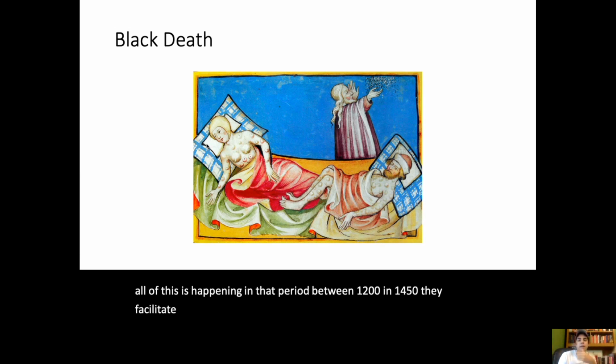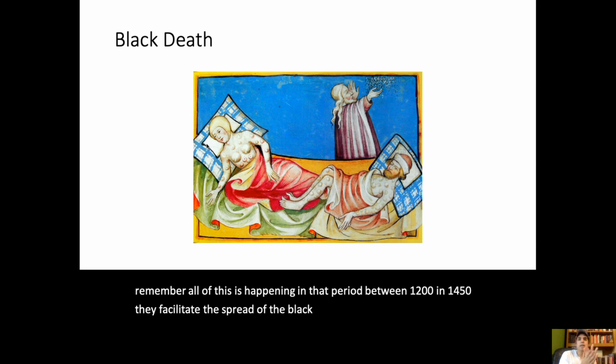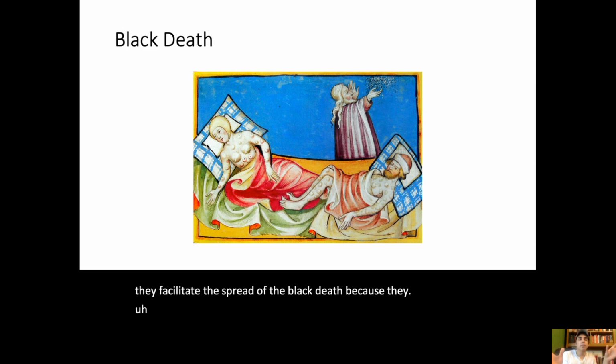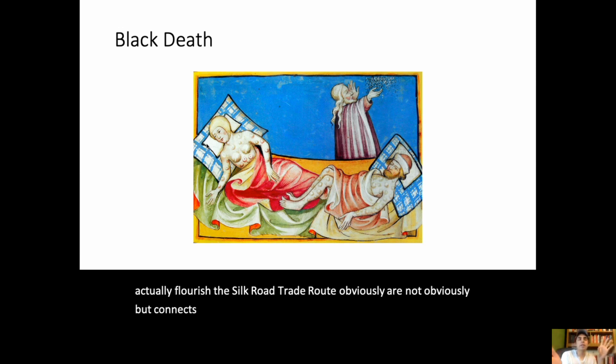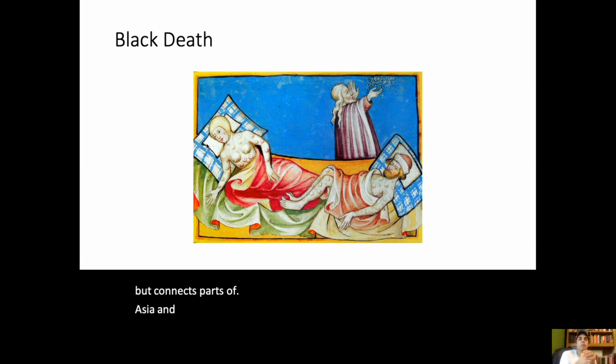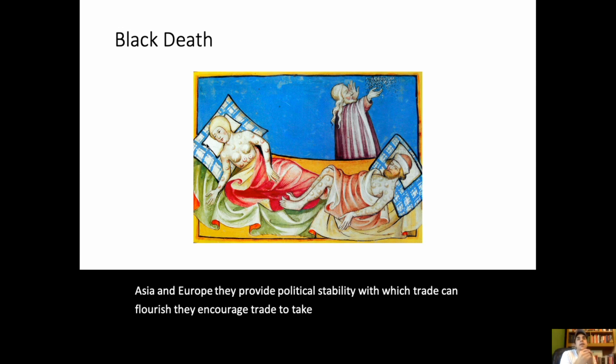They facilitate the spread of the Black Death because they provide relative stability for which the Silk Road trade route can actually flourish. The Silk Road trade route, obviously, or not obviously, connects parts of Asia and Europe. They provide political stability with which trade can flourish. They encourage trade to take place because they achieve benefits from trade. They can extract wealth from trade, etc.